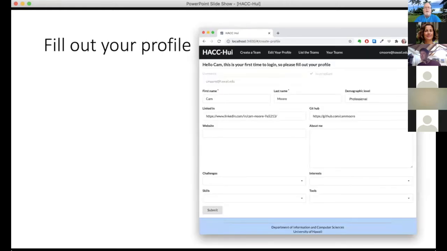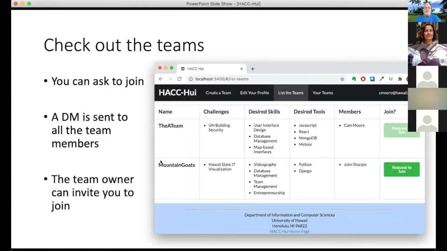Once you've agreed, you can fill out your profile, where you can say what your name is, what your demographic level is, your LinkedIn page, your GitHub account, and your website if you have one. Add a short about me to describe where you are and what you're doing. You can choose from the set of challenges, choose a set of interests, and say what skills you have and what tools you are good at.